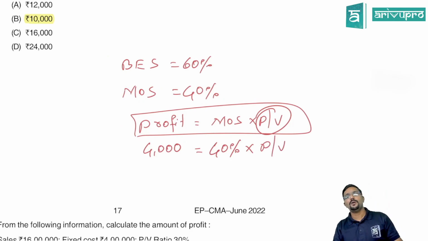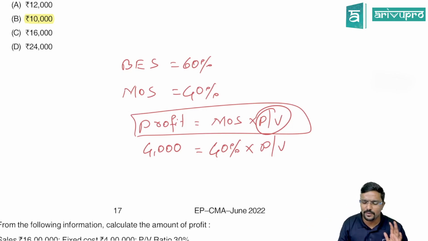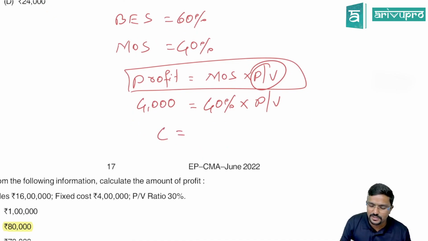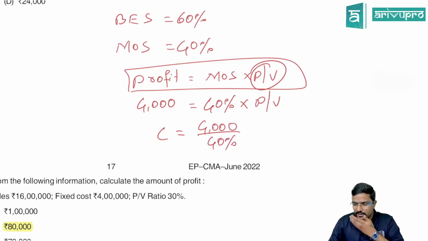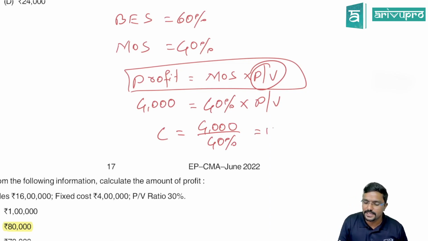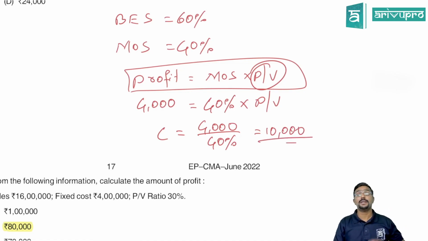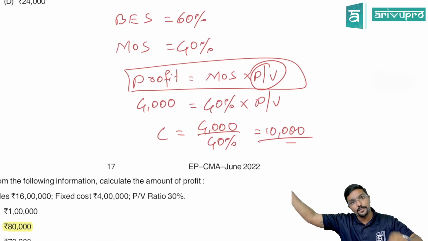PV ratio we don't know, but as we are taking margin of safety in percentage, contribution will also be in rupees. So the answer is 4,000 by 40%, which is 10,000. Contribution is 10,000, and this is the total contribution.